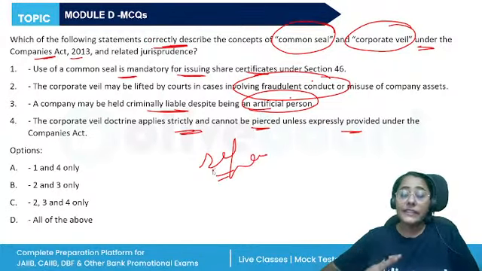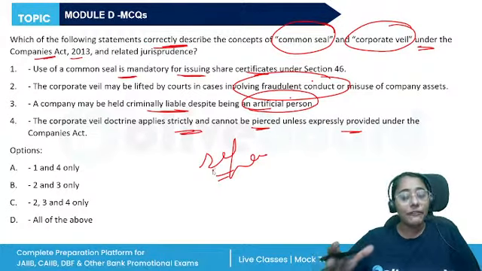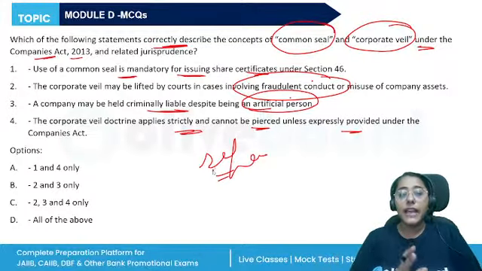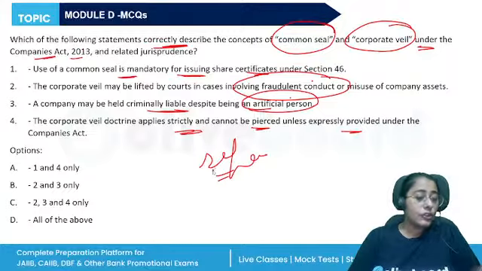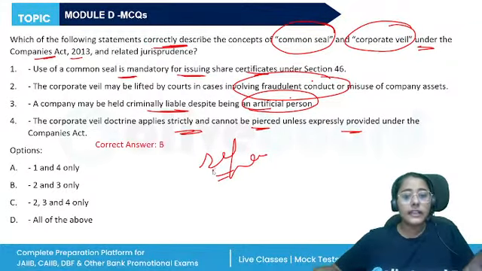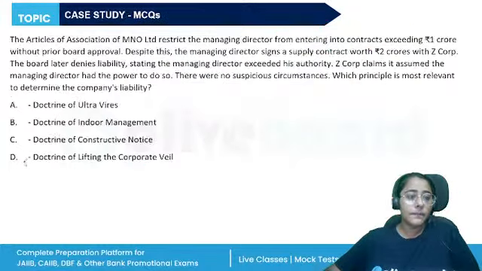Now, is the fourth statement correct? No, because the corporate veil can be pierced. We can see which people are behind certain actions if the court directs. Right? It need not be expressly provided under the Companies Act. So the correct answer is B, 2 and 3 only. Only statements 2 and 3 are correct.